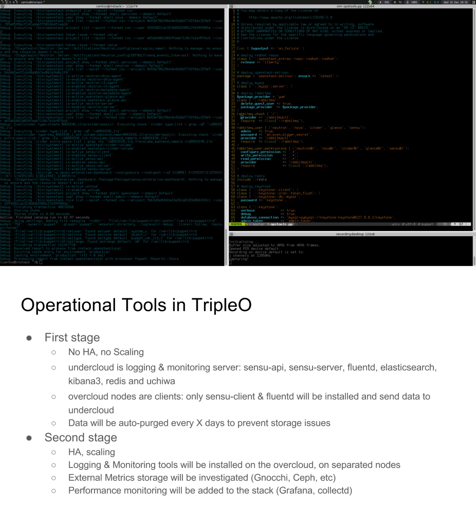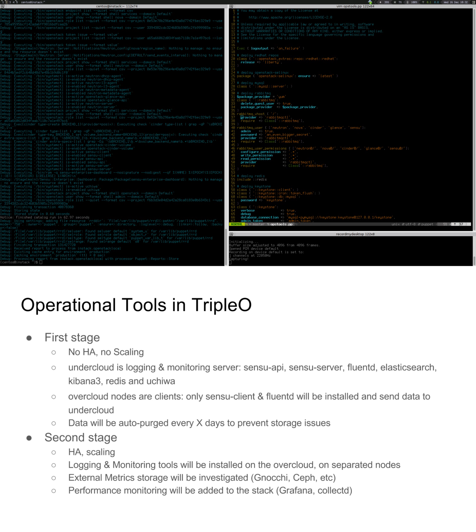That means that we will have to take care of managing the data and try to purge it every week or every certain number of days that we will define in the configuration.